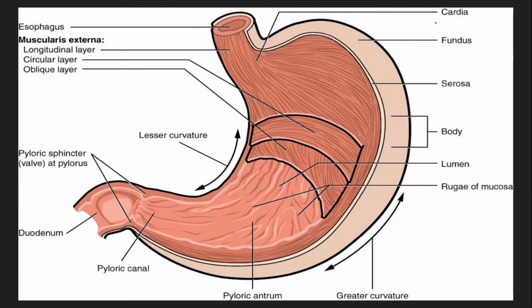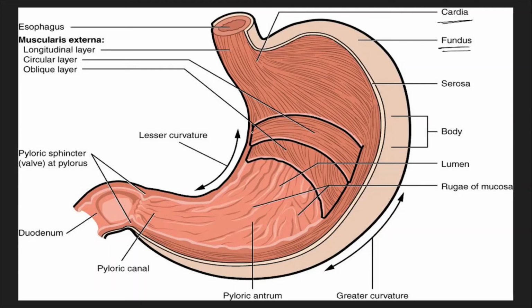This is the cardia region, close to the heart. Fundus is a part where gas gets accumulated. There is another interesting point I would like to tell you here. Some of you might have come across a situation where somebody complains about heartache or chest pain and is admitted to the hospital thinking they've got some kind of minor or major heart attack, but later they get to know that it is simply some kind of gas problem.